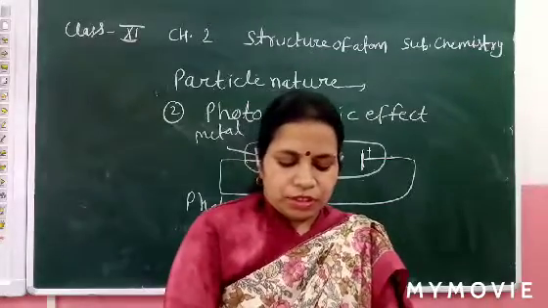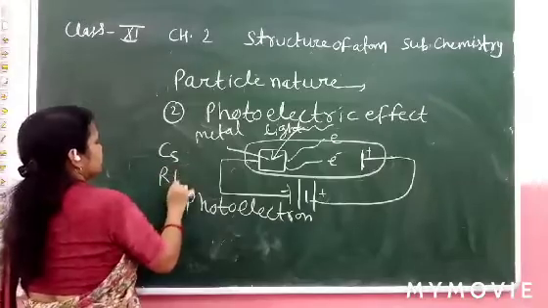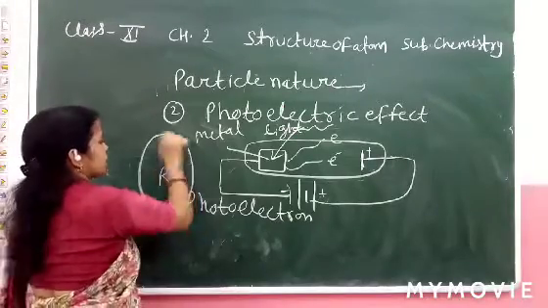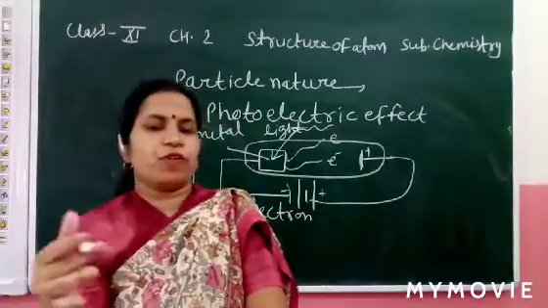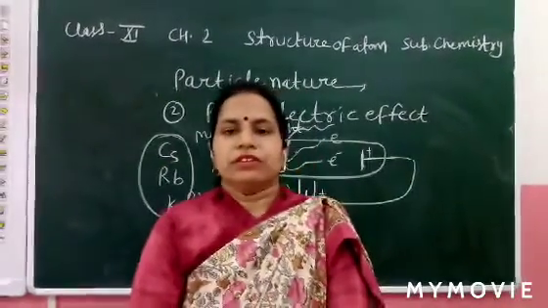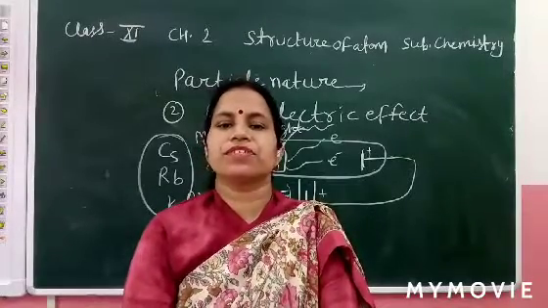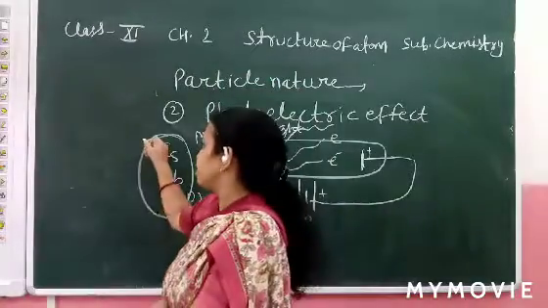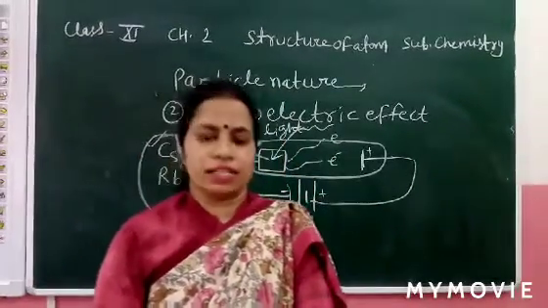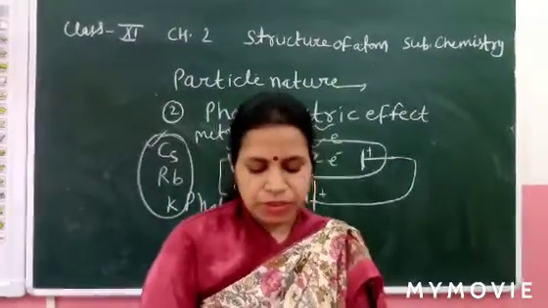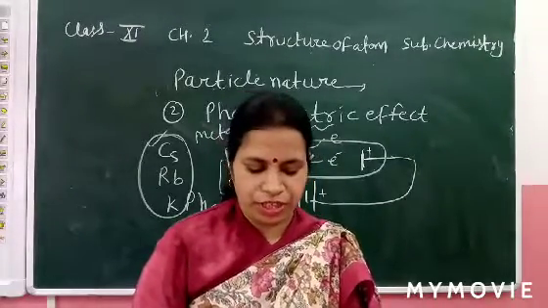Now, cesium, rubidium, potassium, these metals of large size eject electrons easily, going from top to bottom in the group. Size is increased and ionization enthalpy is decreased. Cesium ejects electrons easily, so it is used in photovoltaic cells, and this is called the photoelectric effect.